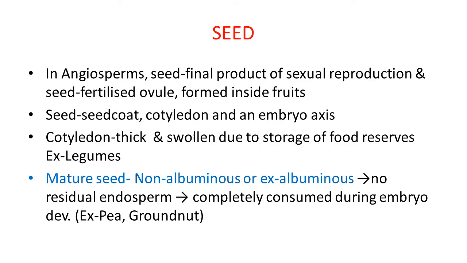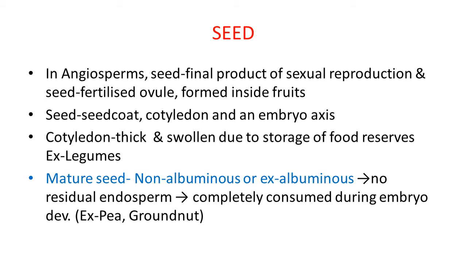Hello students, in continuity of chapter 2, sexual reproduction in flowering plants, today we are going to study about seed, its structure and features, fruit, apomixis and polyembryony.